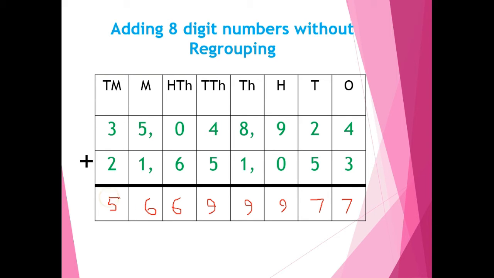So here we can add 8-digit numbers in this way without regrouping, as it is written in the international system. We also have to put commas with the answer in the international system. So how can we read this number in the international system? It is 56,699,977.